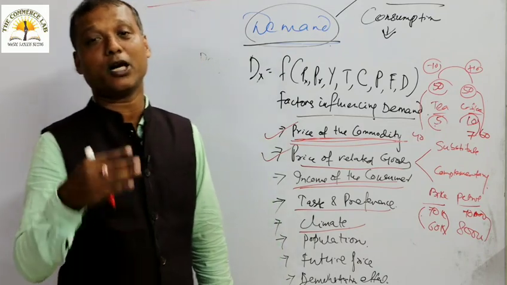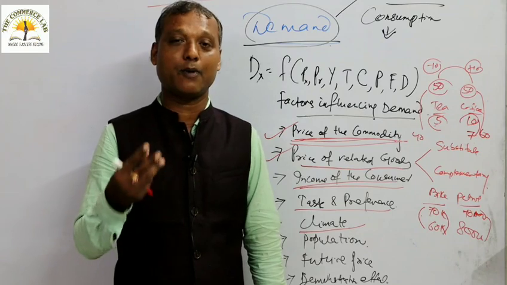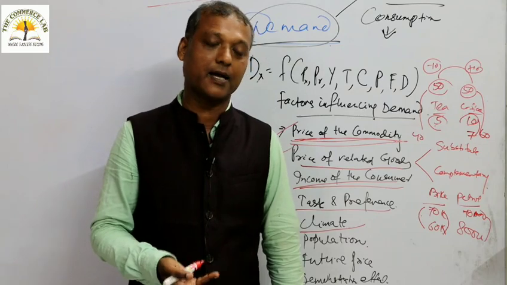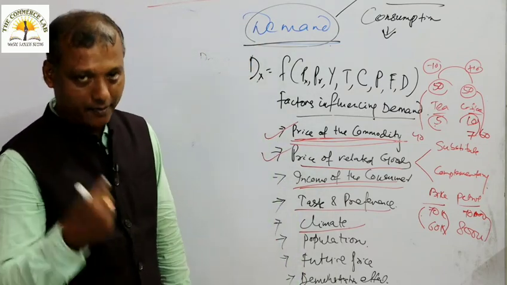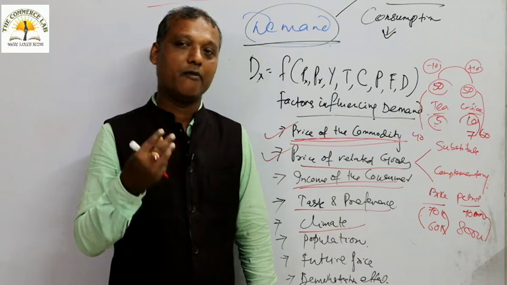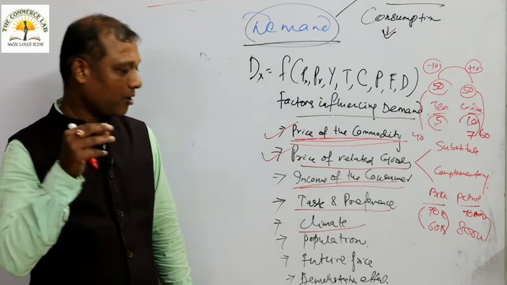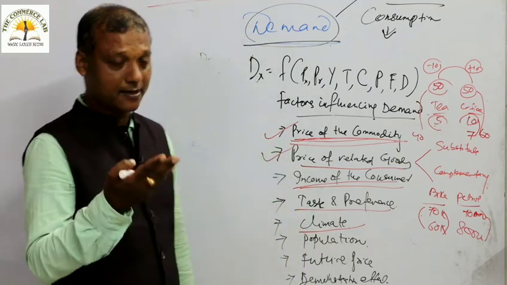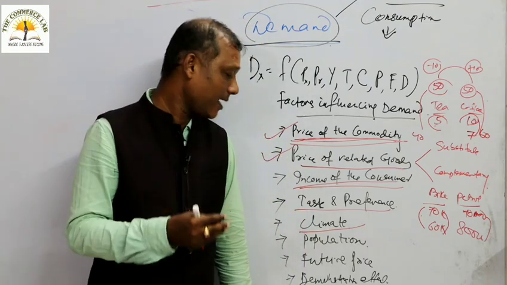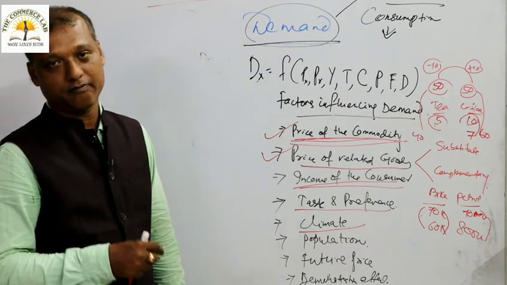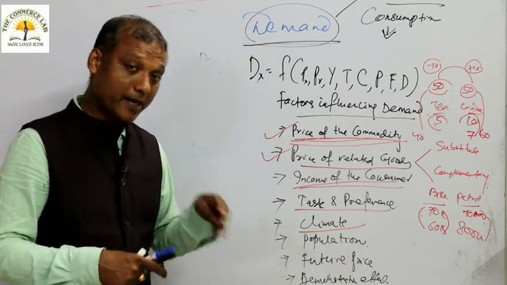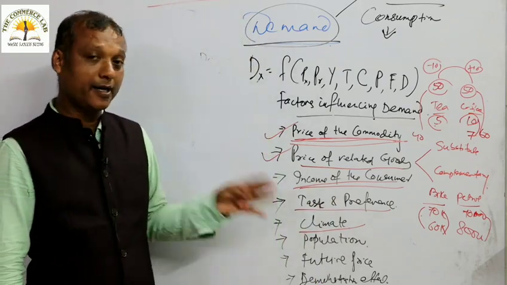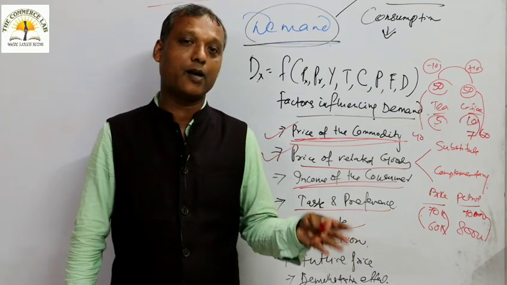On the other hand, when you talk about winter, people want hot drinks like tea and coffee, and they want woolen garments. In summer we prefer cold drinks and we like to wear cotton items. So we can say that in summer days there is huge demand for cotton garments and cold drinks, and in winter days there is huge demand for hot drinks and woolen garments.